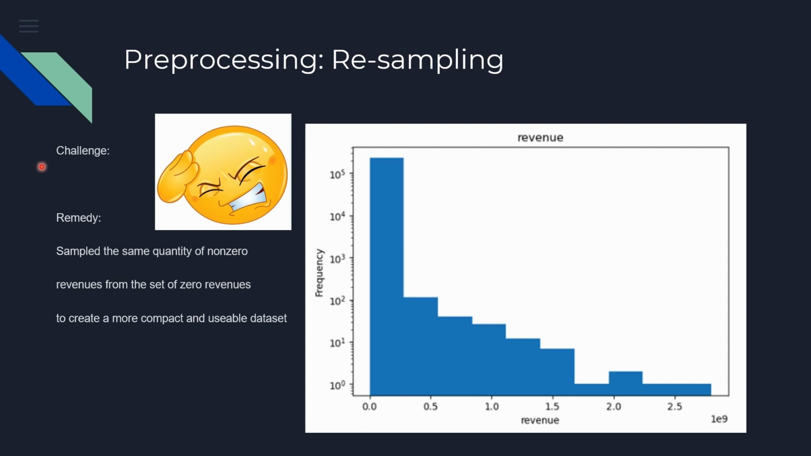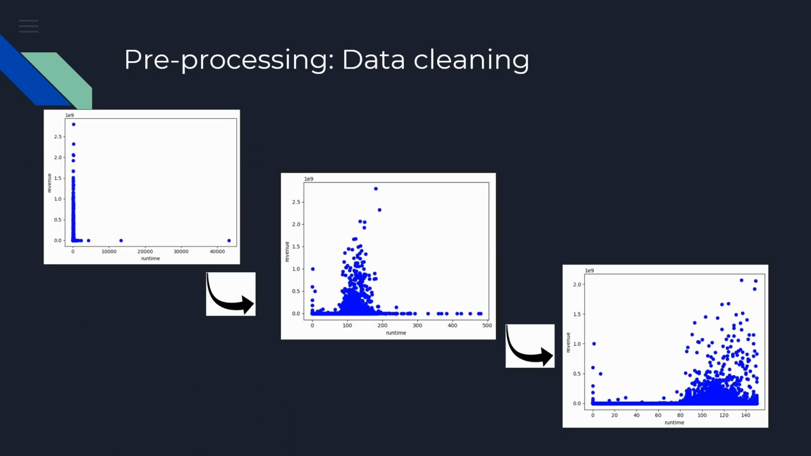Thanks to that resampling, our plots for runtime versus revenue got a lot better, like over here. And then we put a threshold on it because 75% of the movies were no longer than 90 minutes. So we put a threshold on 150.